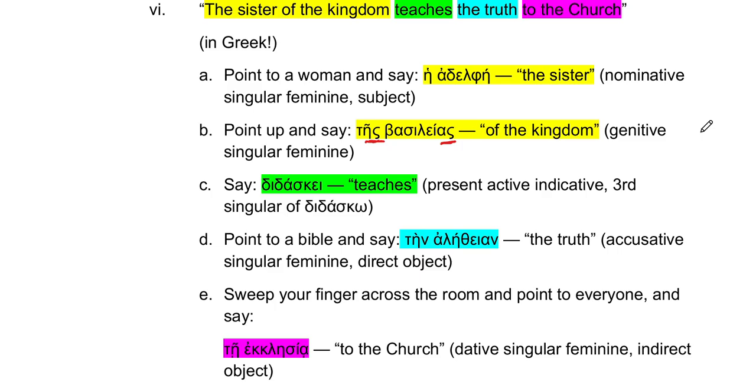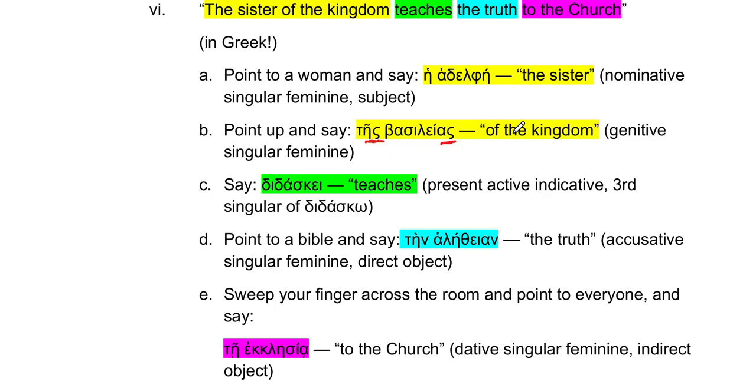Okay, so I was thinking that the AS at the end of Basilica would tell me of the kingdom, but TES is going to tell me of the kingdom. They both tell you that. So it's double. If it was just of a kingdom, it would be basileas, or if it's of the kingdom, tes basileas. That's the definite article in the beginning, meaning a specific kingdom. The kingdom. Every word in here has a definite article, but words don't need definite articles to make them indefinite. That's a good observation.